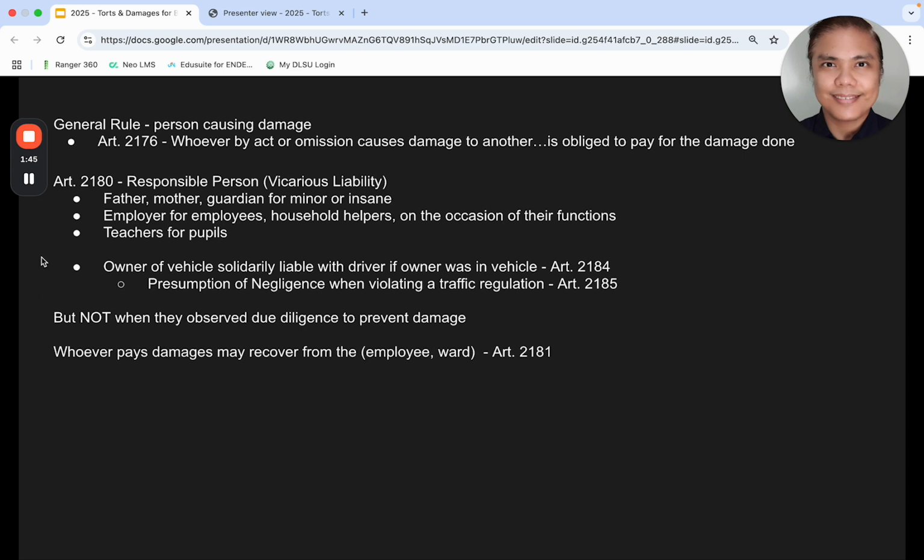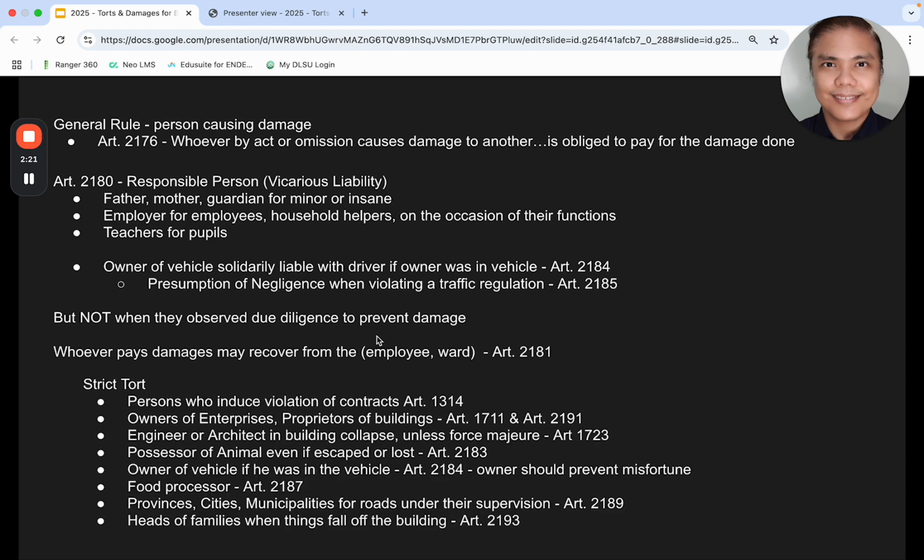All right, so let's go back to this one. Say, for example, an employer's driver was driving. The driver causes damage. General rule, when the employer observed due diligence to prevent damage, the employer can avoid vicarious liability. But take note, if the owner of the vehicle is inside the vehicle, then strict liability arises. I'll show you strict liability.